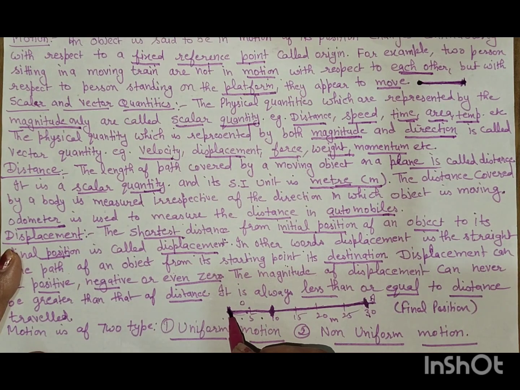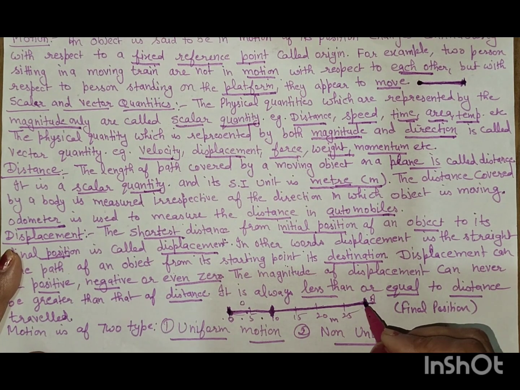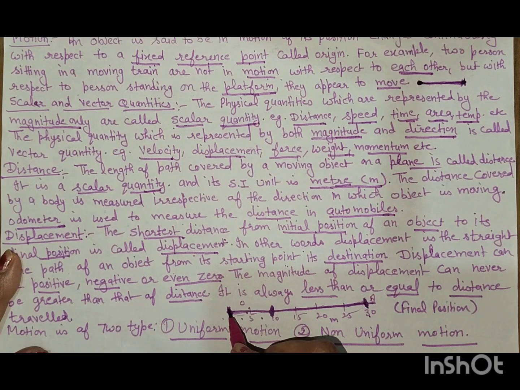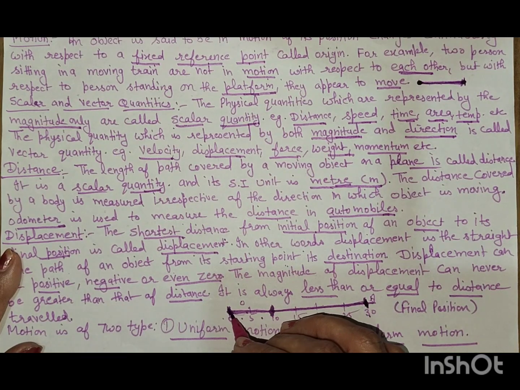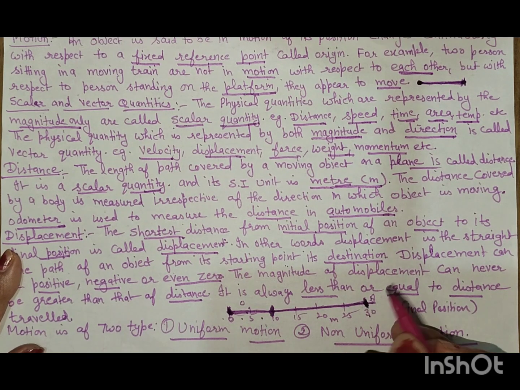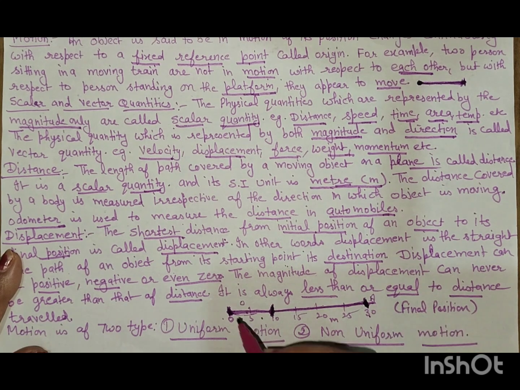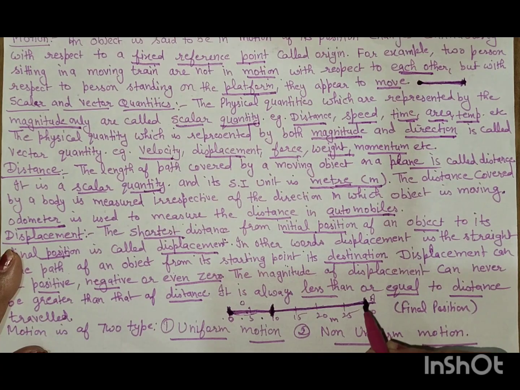If this is the initial position and this is the final position, and the body moves from 0 to 30, then it covers a distance of 30, and the displacement is also 30. But if a person moves from the initial position and comes back to 10, then it covers 30 and 30, 10 and 10, 40 and 50. A 50 meter distance is covered by the person.